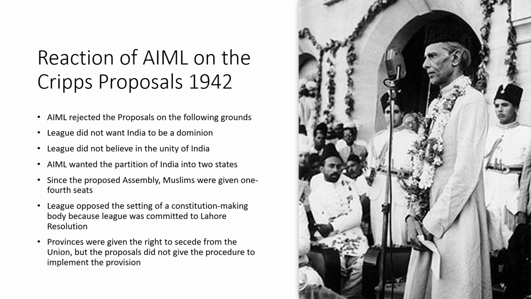Then another thing was that the Cripps proposals gave provinces the right to secede from the Union. But the proposals did not give the procedure to implement the provision. There was no procedure or method for this secession. So the League said that there should be some procedure, some method of this secession, and since the Cripps proposals do not have any such procedure, we cannot accept them. And finally, the All India Muslim League rejected the Cripps proposals of 1942.